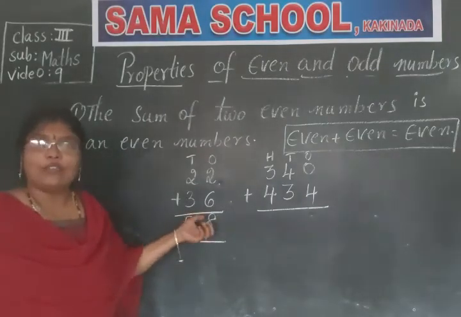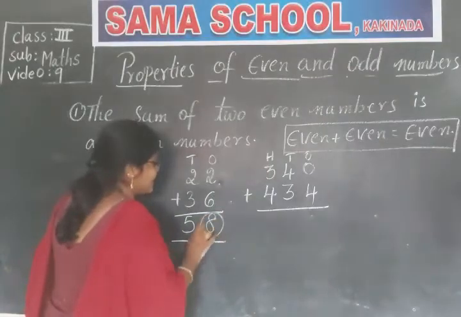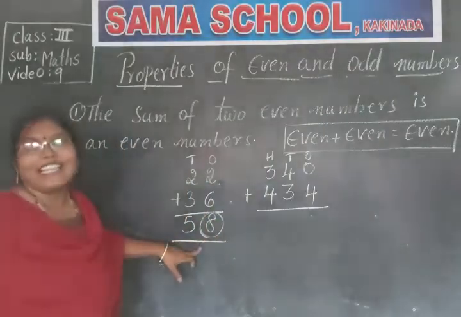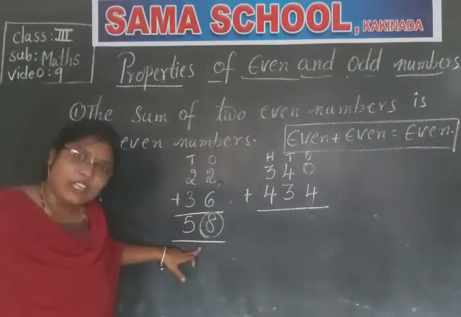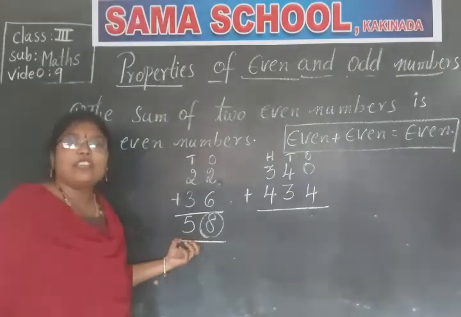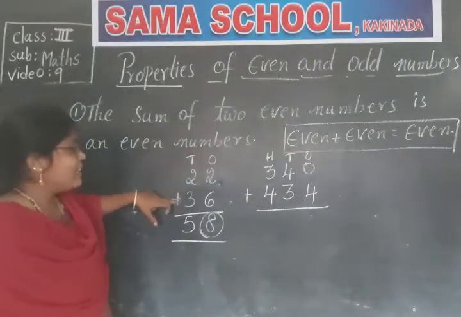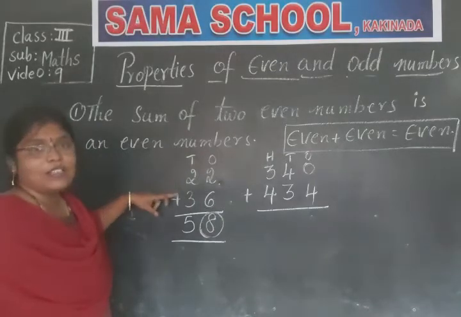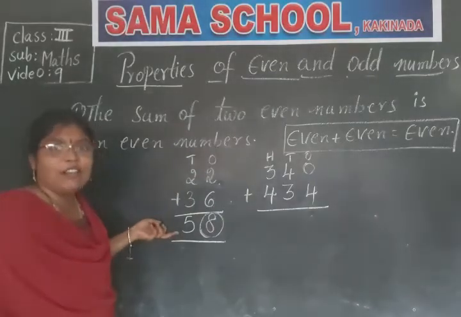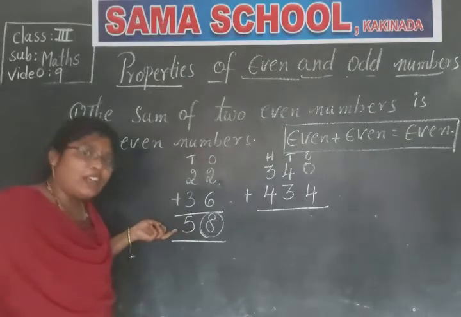To check, you have to see the ones place digit. The ones place digit is 8. 8 is an even number. So, 58 is also even. So, by adding these two even numbers, what did we get? The answer is also an even number.